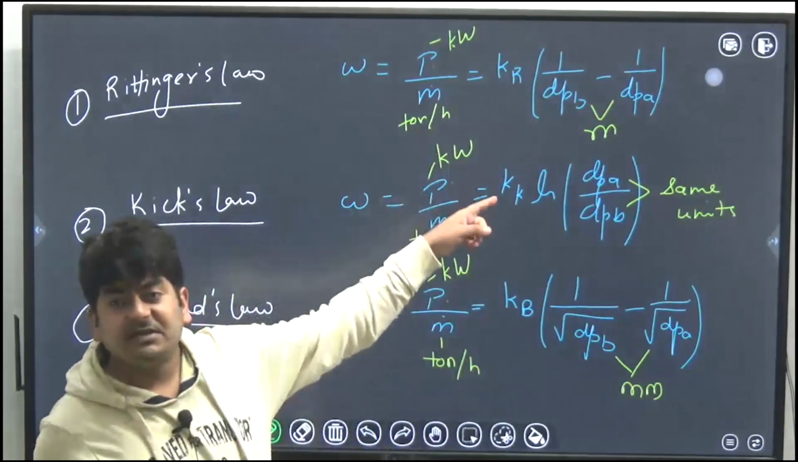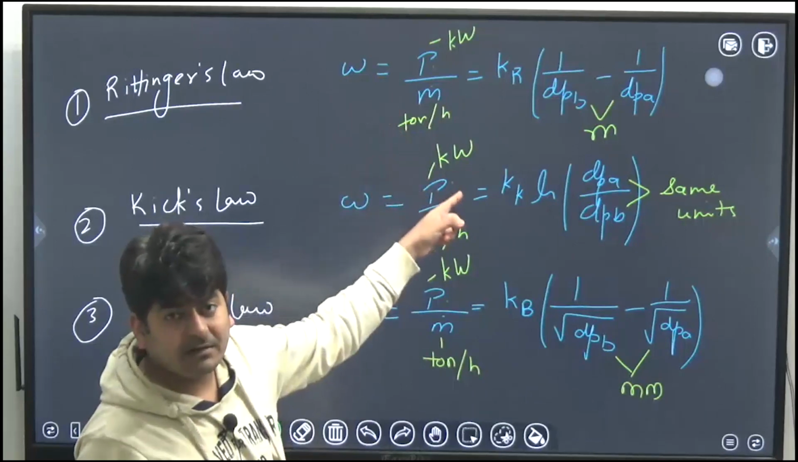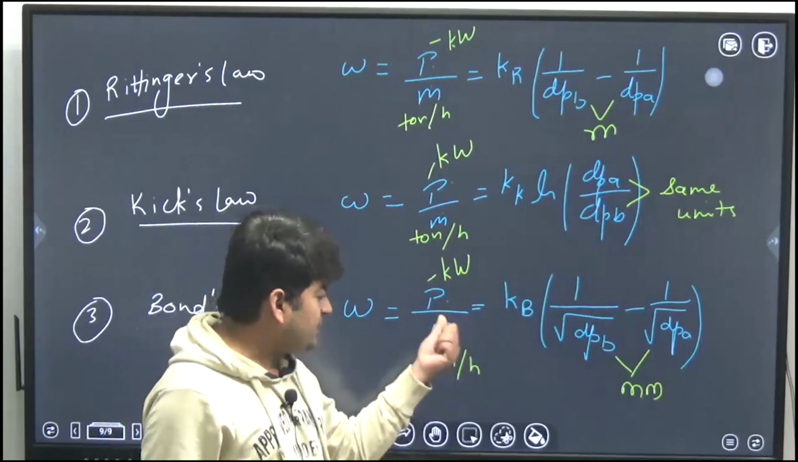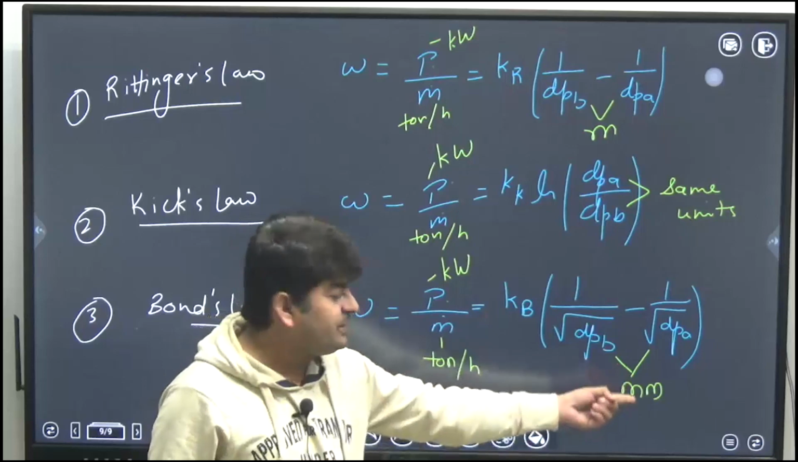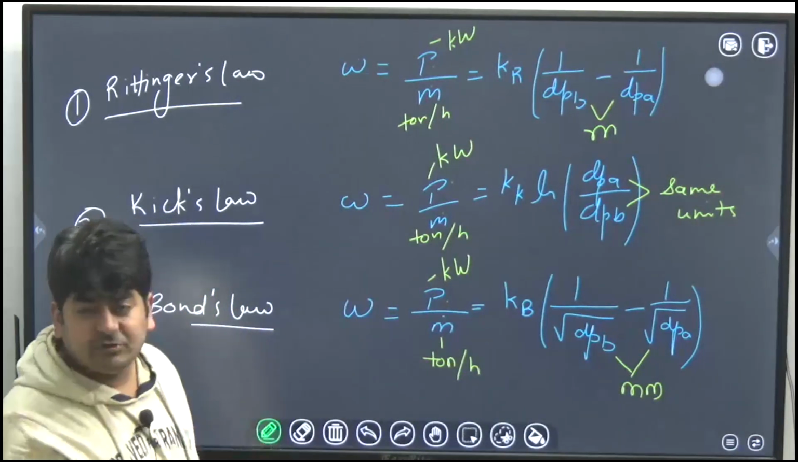But in case of Rittinger's law, if you are using power and flow rate in kilowatt and tons per hour, then diameter should be in meter. In Bond's law, if you are using P and m dot in kilowatt and tons per hour, then it should be in mm. Okay, so these units should be there.